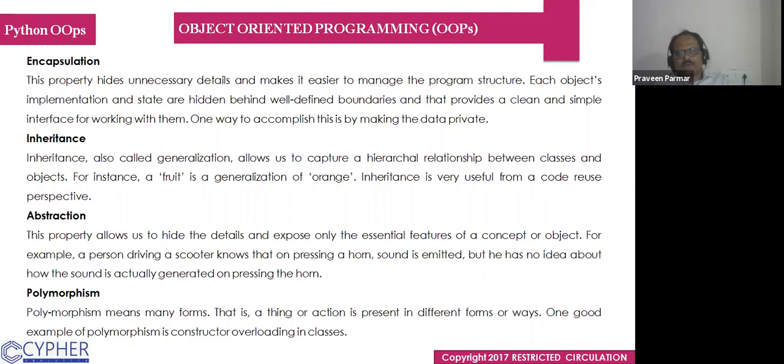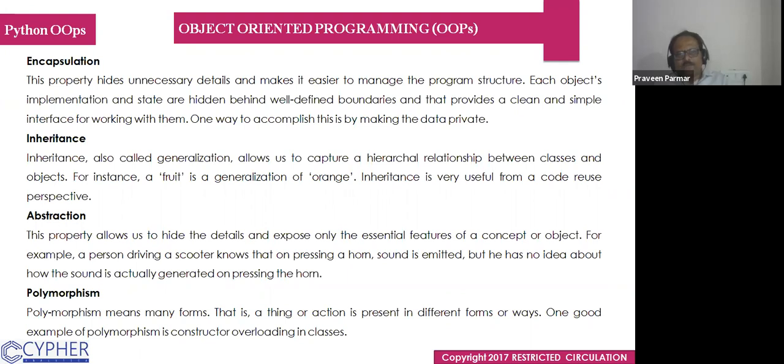Abstraction, this property allows us to hide the details and expose only the essential features of a concept or object. For example, a person driving a scooter knows that on pressing a horn, sound is emitted, but he has no idea about how the sound is actually generated on pressing the horn. So abstraction will hide the details and expose only the essential features.